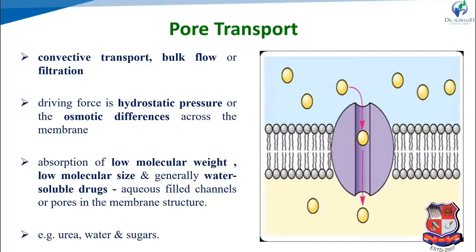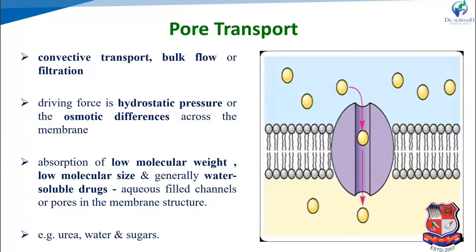The second mechanism of drug absorption is pore transport. Pore transport is also called convective transport, bulk flow or filtration. Here the driving force is hydrostatic pressure, or the osmotic difference across the membrane. Low molecular weight, water soluble drugs generally cross by the pore transport mechanism.